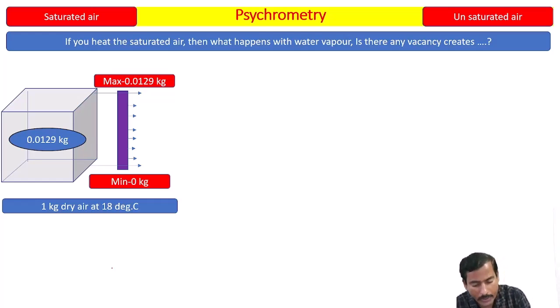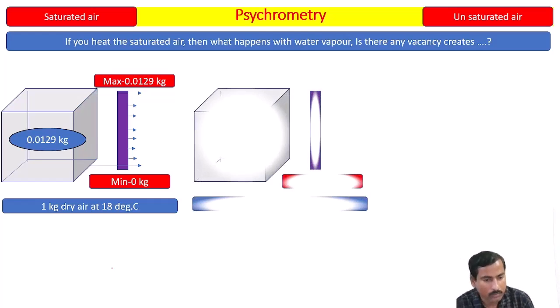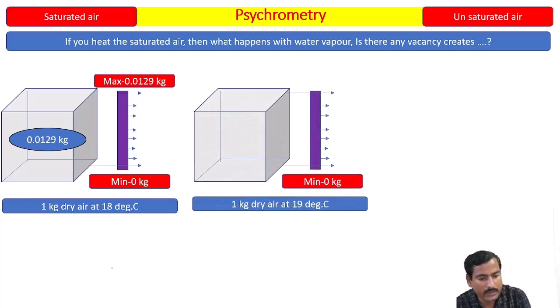Now I am going to heat this air to a higher temperature, from 18 degrees Celsius to 19 degrees Celsius. The question arises: what happens with the 0.0129 kg? Can the full amount of water vapor be accommodated at 19 degrees Celsius? To answer that, let me check the maximum capacity, which is 0.0138 kg.